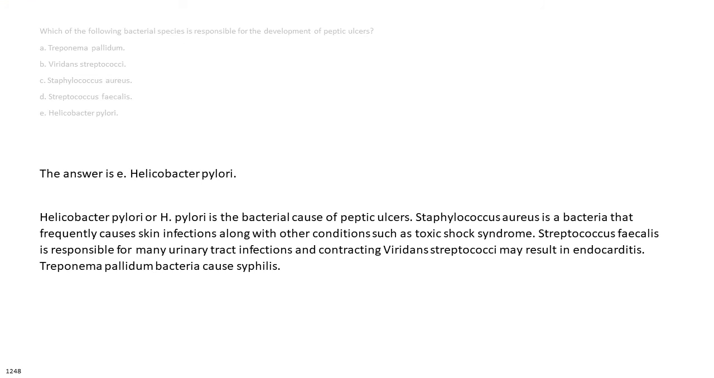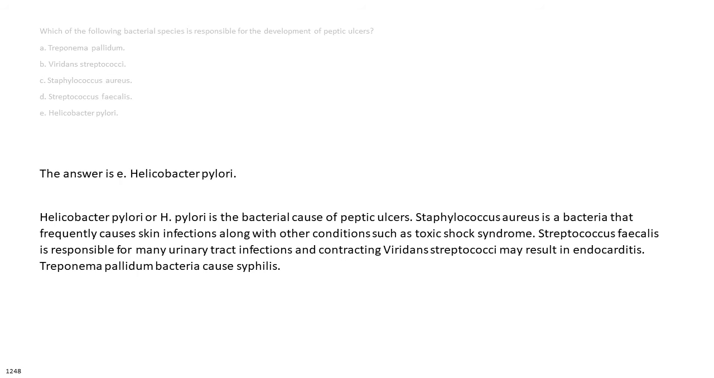The answer is E. Helicobacter pylori. Helicobacter pylori, or H. pylori, is the bacterial cause of peptic ulcers. Staphylococcus aureus is a bacteria that frequently causes skin infections along with other conditions such as toxic shock syndrome.